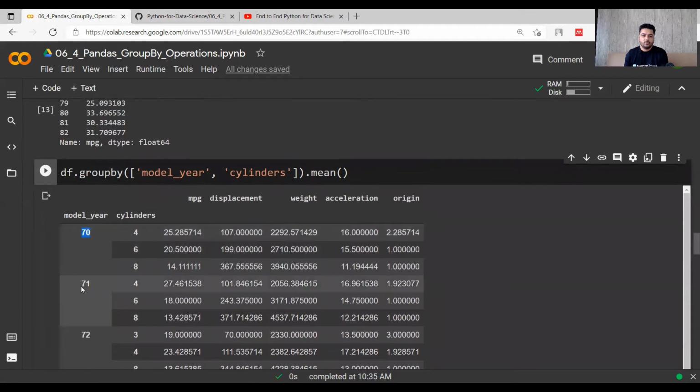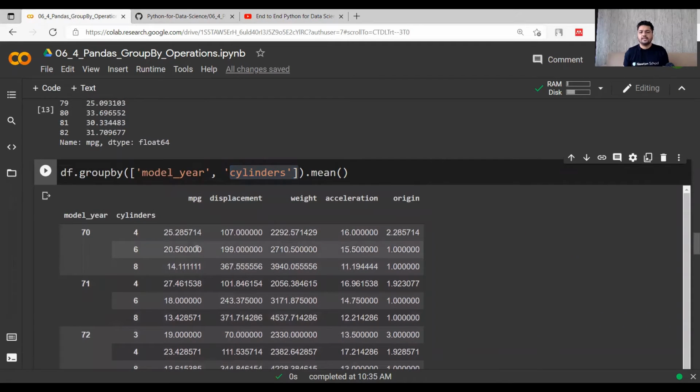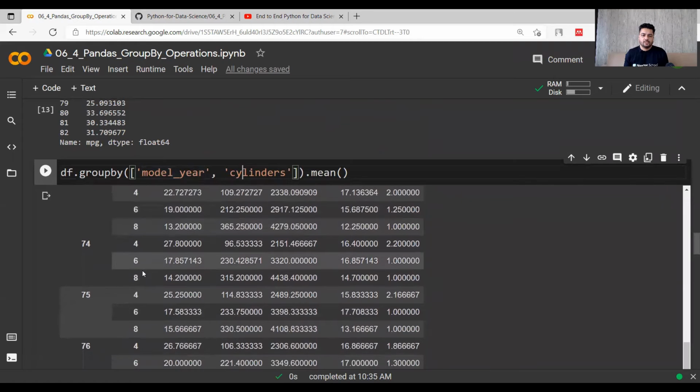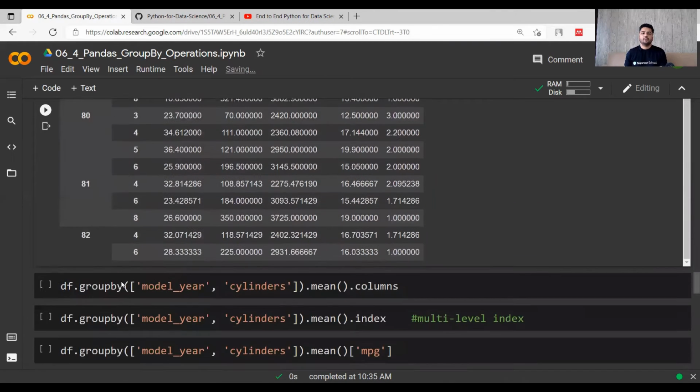Model year 70, model year 71 up to 82, and cylinders come second: 4, 6, 8, 4, 6, 8, 3, 4, 8. You can see that it is being grouped according to the number of parameters. So this is how it looks after doing the group by over multiple parameters.